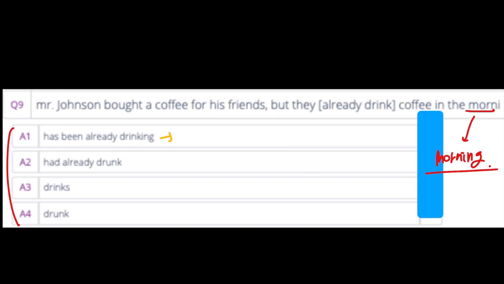This is the present continuous. Has been already drinking. No. This is the present perfect.